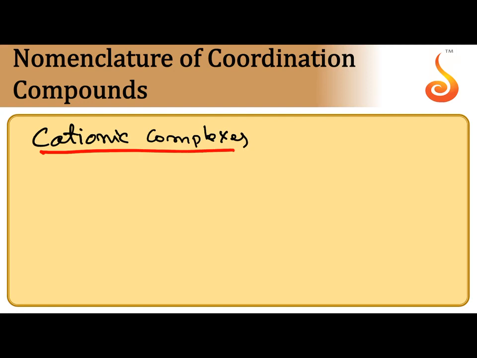Next, naming of the complexes. Cationic complex. The complex in which the coordination sphere has a positive charge is called a cationic complex. So there are two types of ions. The left side one is the cation, having positive charge, and counter ions are on the right hand side.